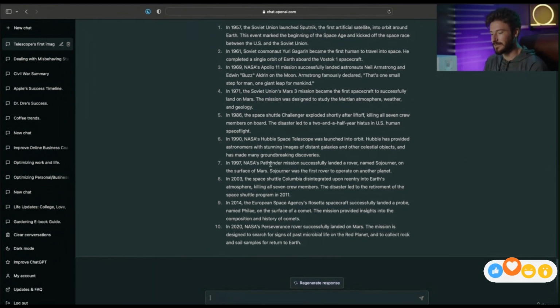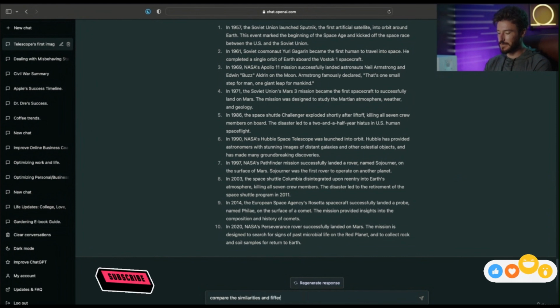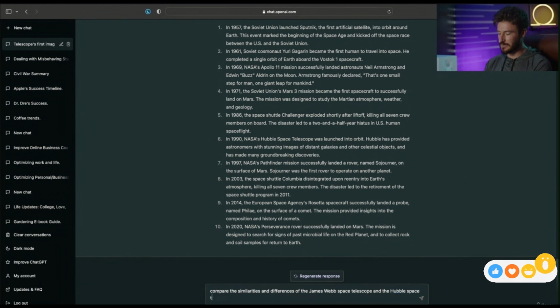Now, lastly, what I want to do is, because it's mentioning the Hubble telescope again and how the James Webb was a successor to this first piece of technology, to further synthesize this information, compare the similarities and differences of the James Webb Space Telescope and the Hubble Space Telescope.